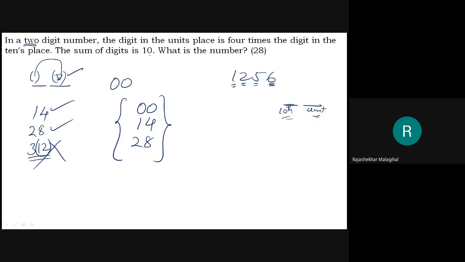Then the sum of the digits is 10. Yes, 0 plus 0 is 0, 1 plus 4 is 5, 2 plus 8 is 10. Therefore, the answer is 28, right? 28 is the right answer. Go to the next one.